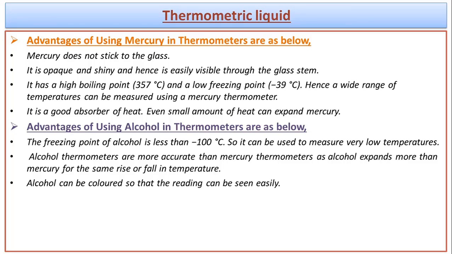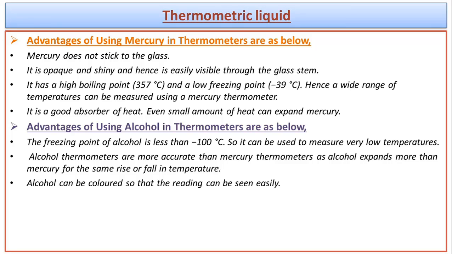It is opaque and shiny, so it gives us a clear vision. The boiling point of mercury is very high, which is 357 degrees Celsius, and its freezing point is very low, which is minus 39 degrees Celsius. It also absorbs heat in a very efficient manner. Therefore, with a small amount of heat, it expands properly.